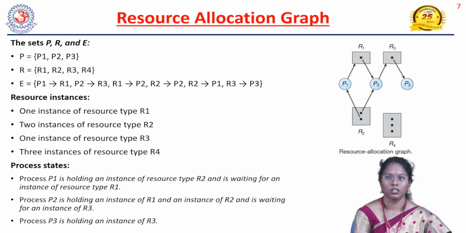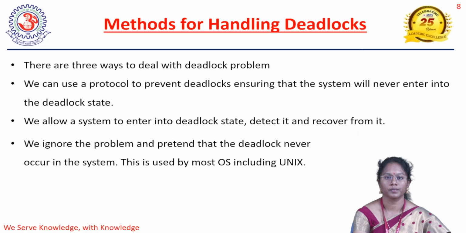So how the processes are requesting and how the resources are assigned can be understood with the help of this resource allocation graph. The edge from R2 to P1 is an assignment edge. P1 to R1 is called a request edge, because it is requesting R1.